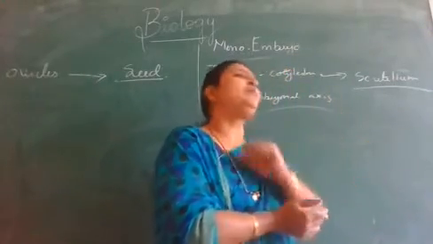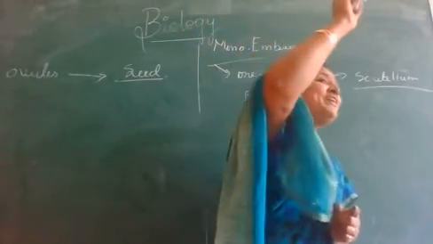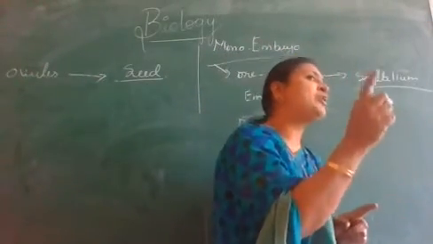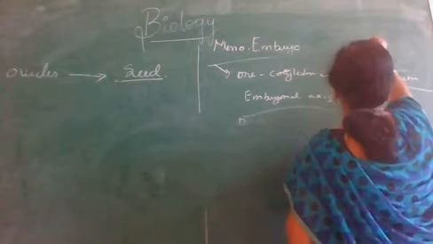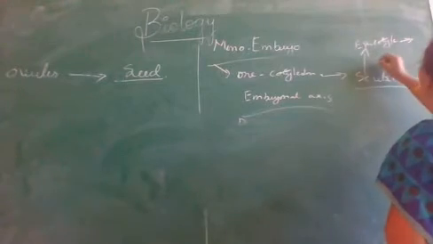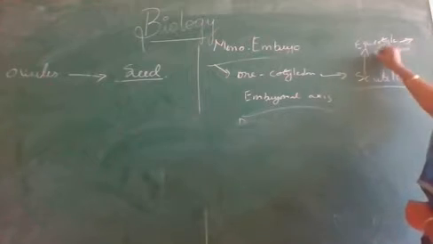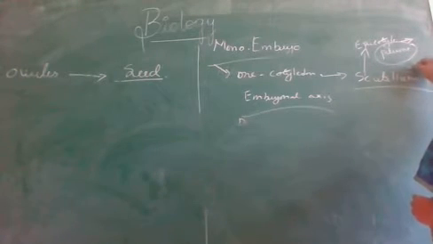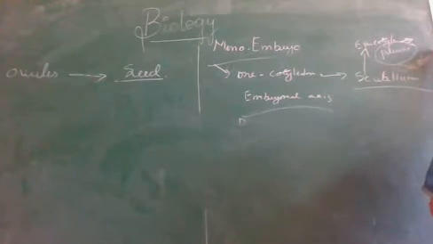Now, here also we can observe the portion of the embryonal axis above the, how many cotyledons? One. That means what term can we use? Scutellum. The portion of the embryonal axis above the scutellum is called epicotyl. This terminates with mainly the two leafy primordia, that is plumule, and this whole plumule is covered with a hollow leafy structure called coleoptile.